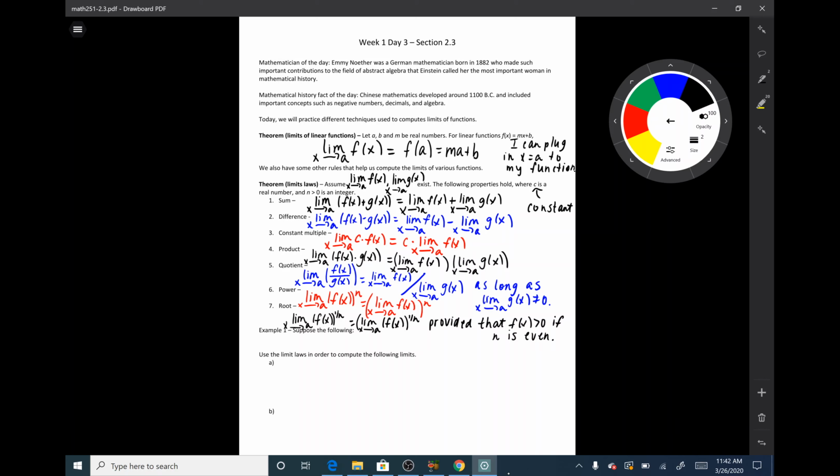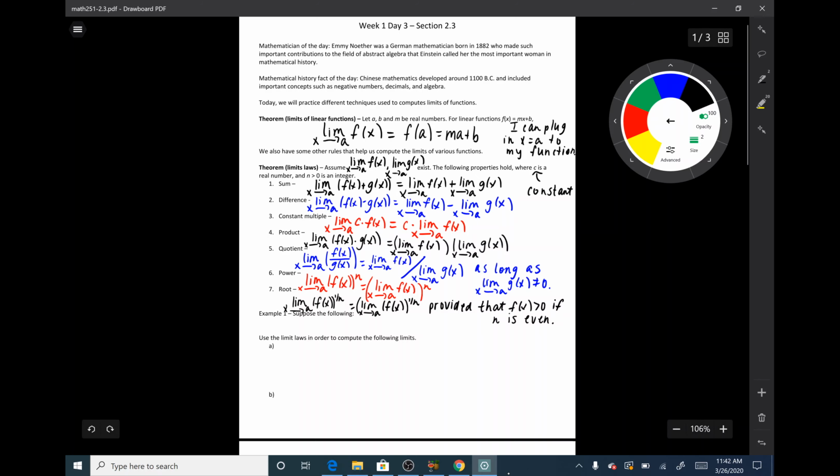Whew, so that's a lot of rules, but like I said, we'll be doing lots of practice today in order to understand how to use them. So let's go ahead and do an example. Suppose the following. Say I have multiple functions that have the following limits.